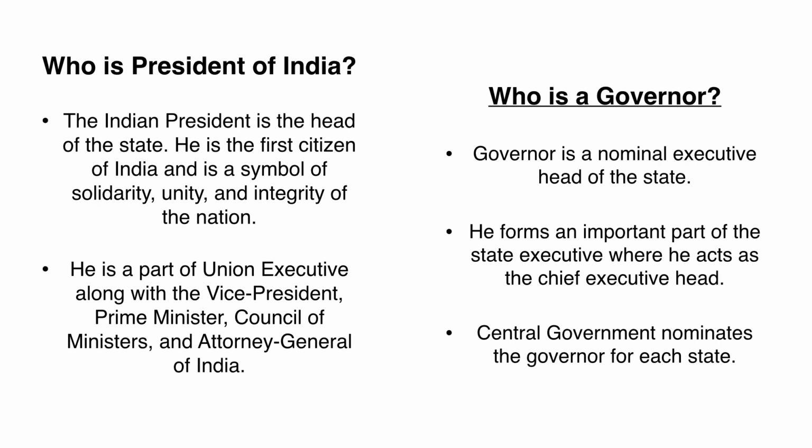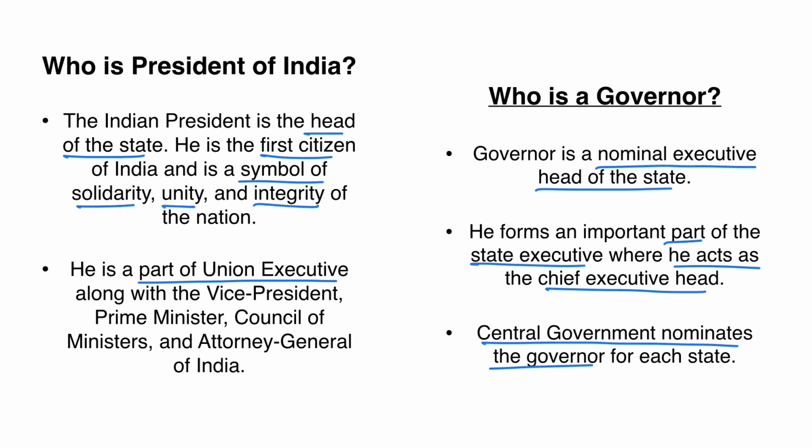So she is the first citizen of India and she is a symbol of solidarity, unity and integrity of the nation. She is a part of Union Executive along with the vice president, prime minister, council of ministers and attorney general of India. Who is the governor? The governor is a nominal executive head of state and he forms an important part of state executive. He acts as an executive head of state. Central government nominates governor for each state.